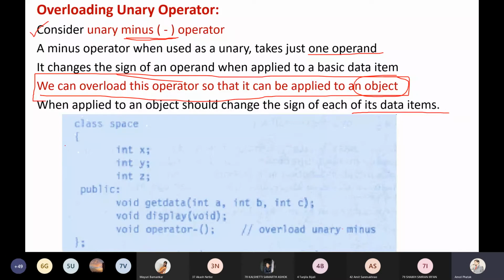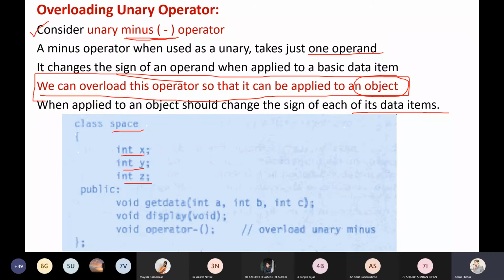In our steps, what have we said? First we have to define the class. In the steps, step number 1, we define the class. So I have written the class here. Class space. Consider I'm having a 3-dimensional point in space, or it may be a 3D point in any image. So it has 3 variables: integer x, integer y, integer z. These are the private data members of the class space.